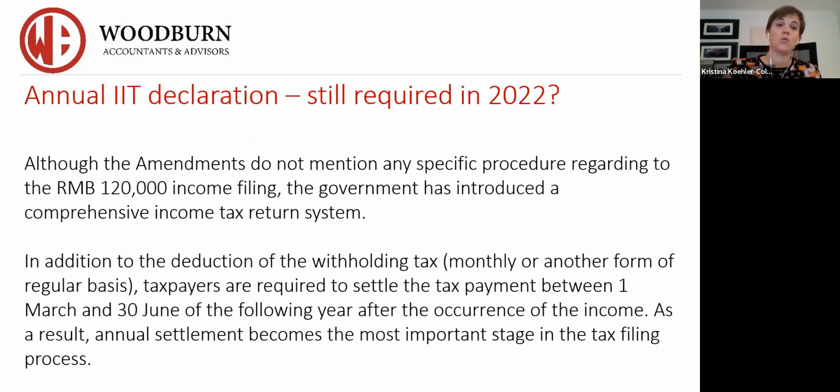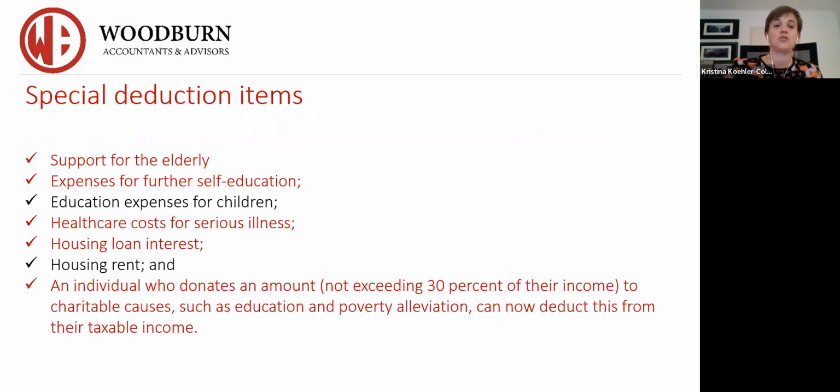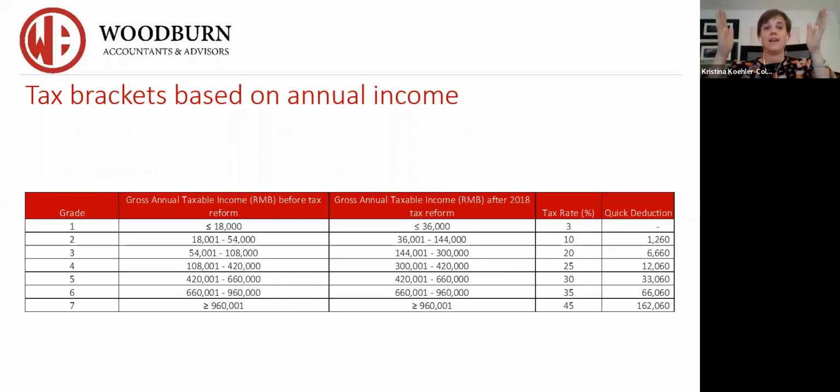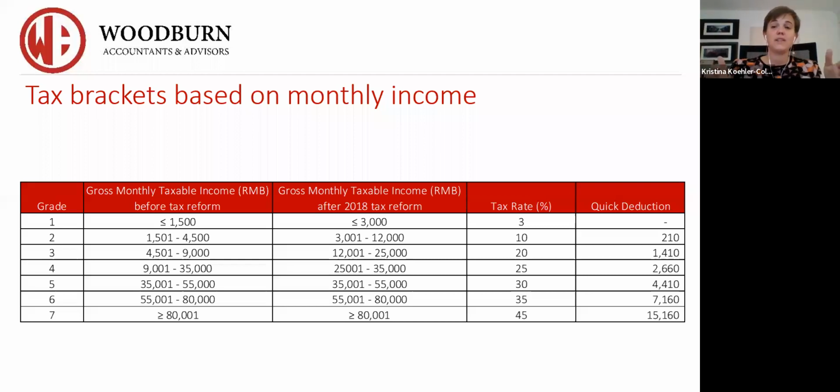I'm just going to highlight it one more time here for those that have just entered. This is what the annual income tax table looks like. Remember, you've got a 60,000 RMB automatic deduction. You find then what your gross annual taxable income is, look at the tax rate, and then there's a second quick deduction that is available to you. If you want to look at it from a monthly basis, you can, but remember the monthly basis is not fixed because your salary is aggregated month to month, and the income tax is aggregated month to month.